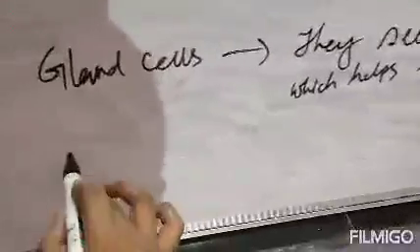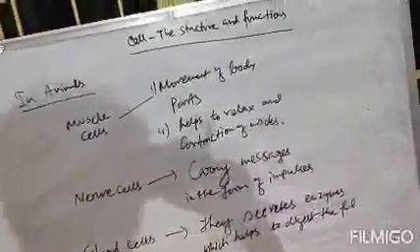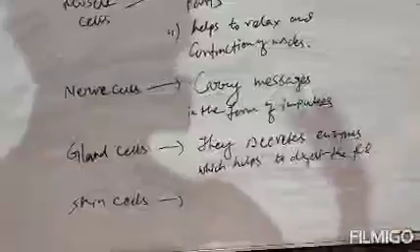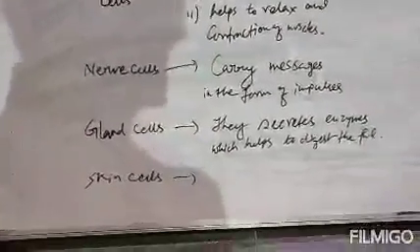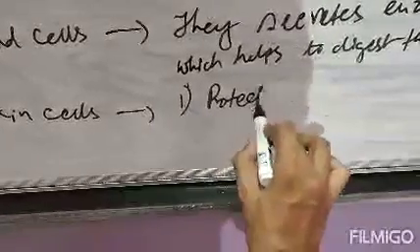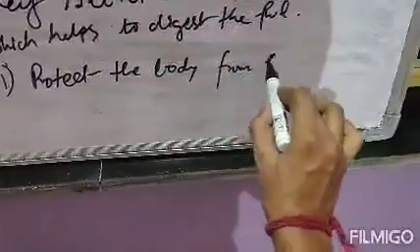Clear? And lastly, the last cell is our skin cells. Now what is skin? The outermost part of the body is actually our skin. So that is a skin cell. The main function of the skin cell is to protect the body from external damages.